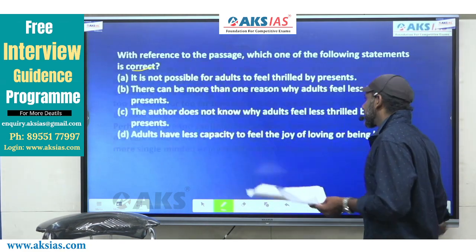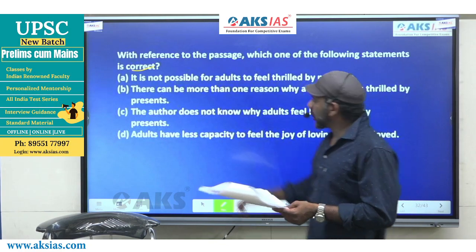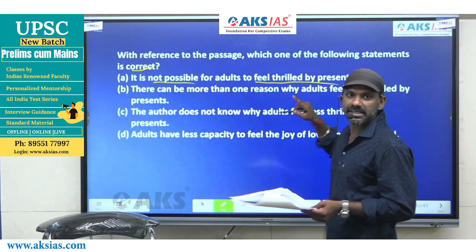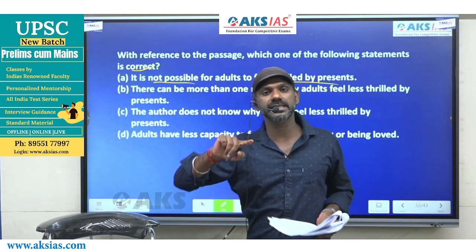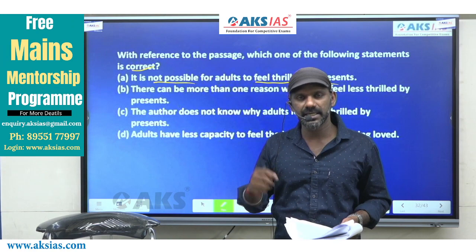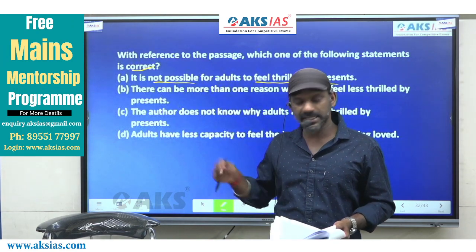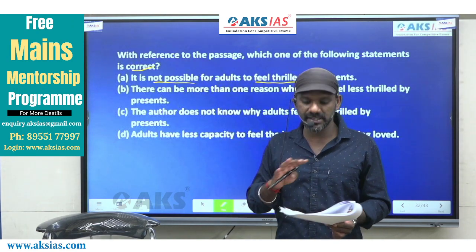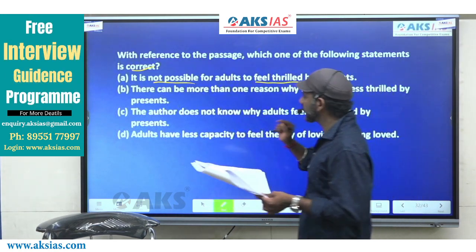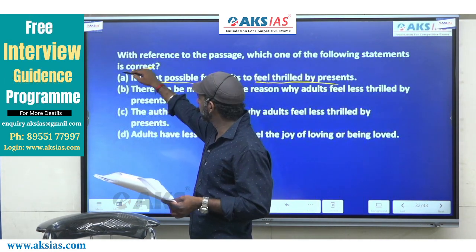Now come to option A. It is not possible for adults to feel thrilled by presents, contradicting what is in the passage. According to the passage, presents bring thrill, but now less thrill. A says, it is not possible for presents to bring thrill. A contradicts what is in the paragraph, so A is eliminated.